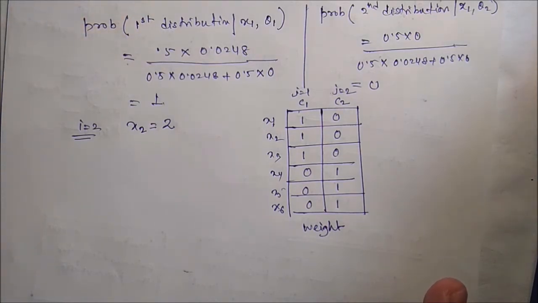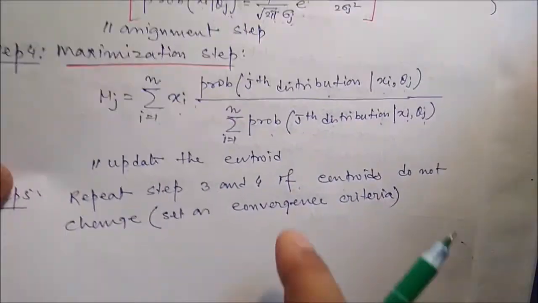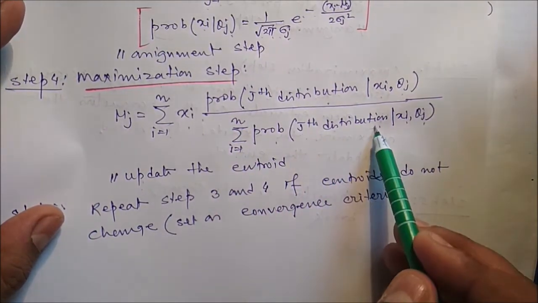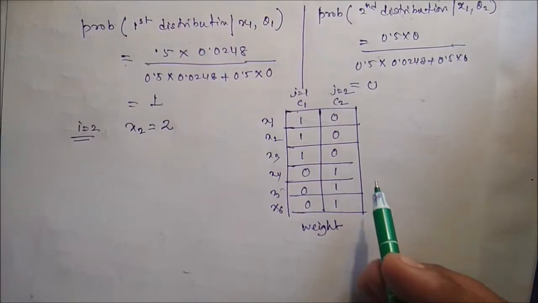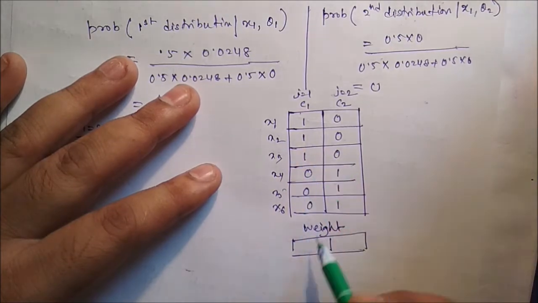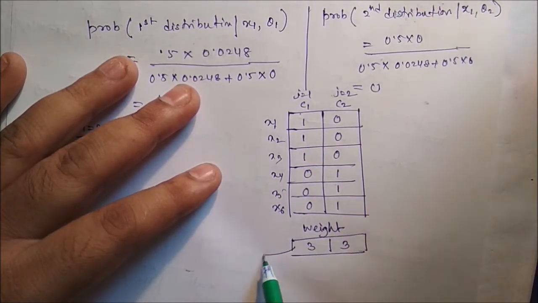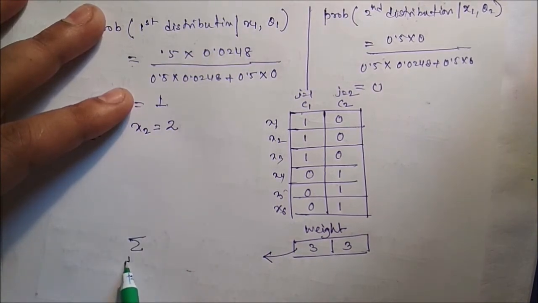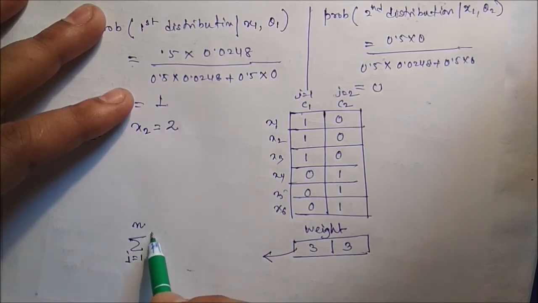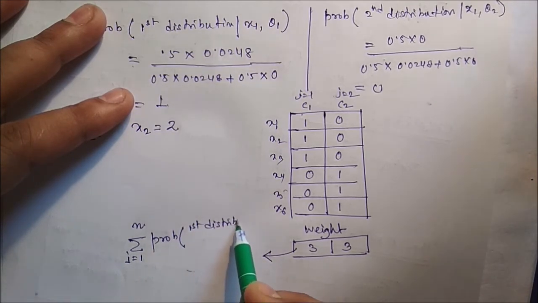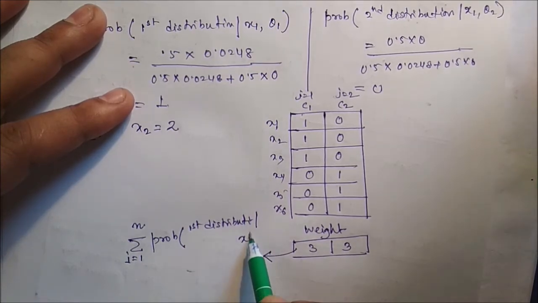After that, we have to identify the maximization step. To calculate the maximization step, we have to use this particular formula. Here we need the addition of the jth distribution for all the data, so if you add the columns, 1 2 3, and here 1 2 3, this is nothing but the summation for i is equal to 1 to n of probability of first distribution given xi and theta 1.